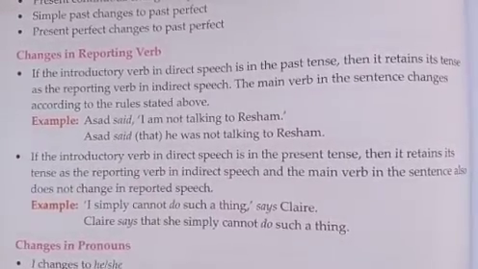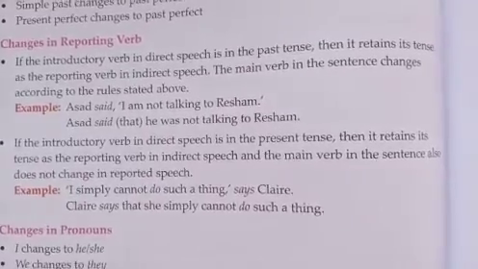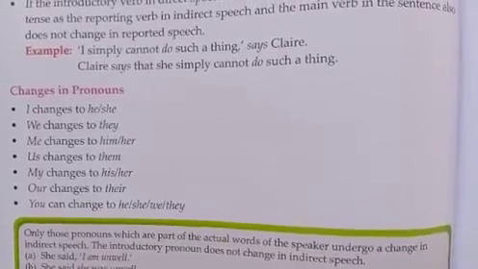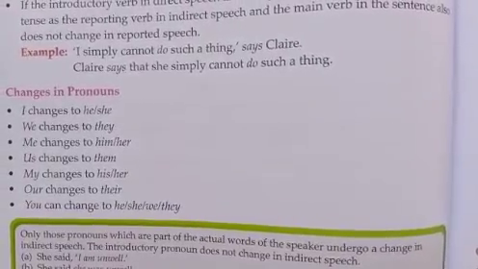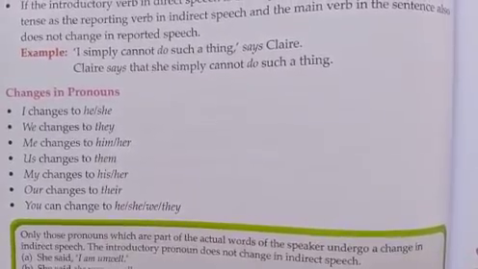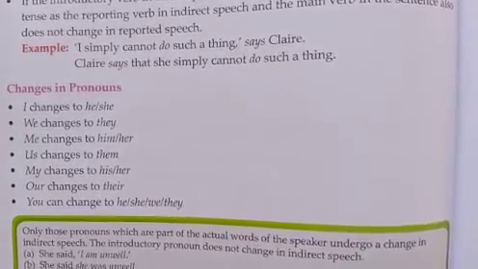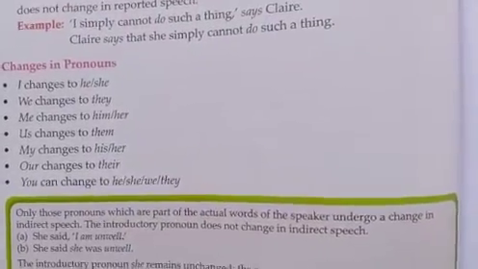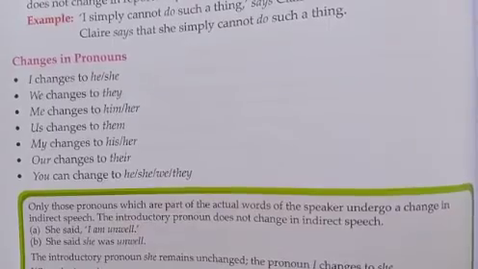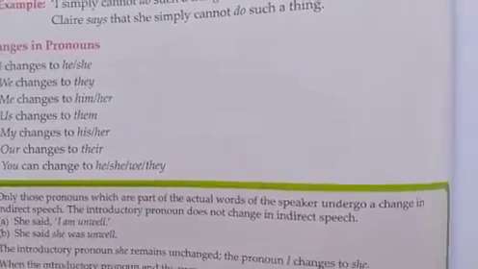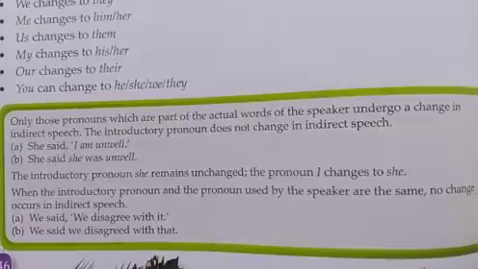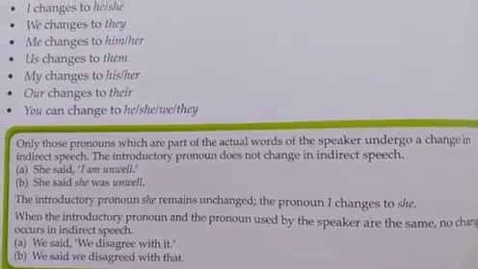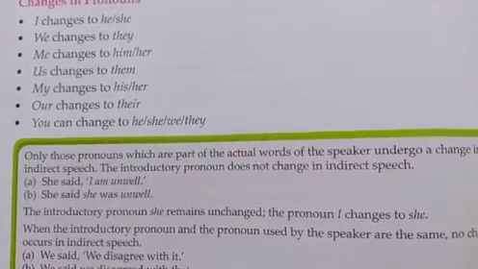Now, where all will you be changing the pronouns? These 7 points are very, very important. I changes to he or she. We changes to they. Me changes to him or her. Us changes to them. My changes to his or her. Our changes to their. You changes to he, she, we and they. You have to learn this, children. Always in a sentence, when there is I, it changes to he or she in the indirect speech.